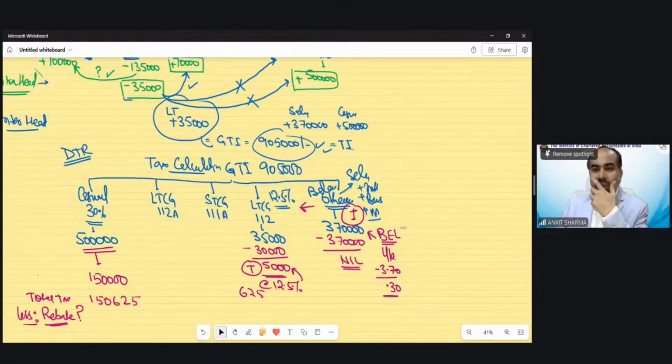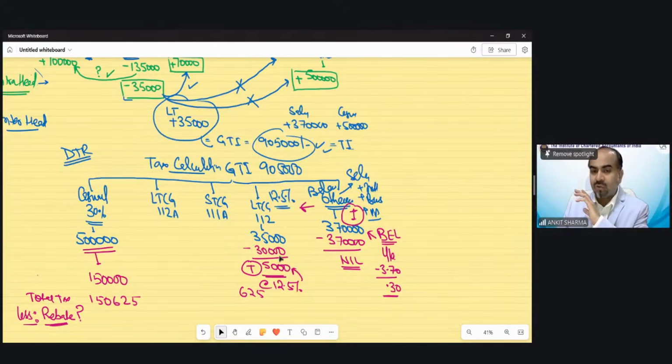Again, explain, sir, about tax liability of capital gain. What do I need to explain about the tax liability? You have 35,000 of long-term capital gain. The balance of the basic exemption limit of 4 lakh left is 30,000. That 30,000 we have claimed from long-term capital gain, Mr. Nagaraja.